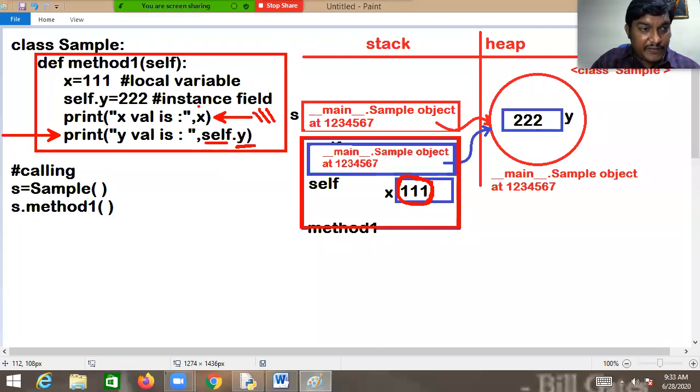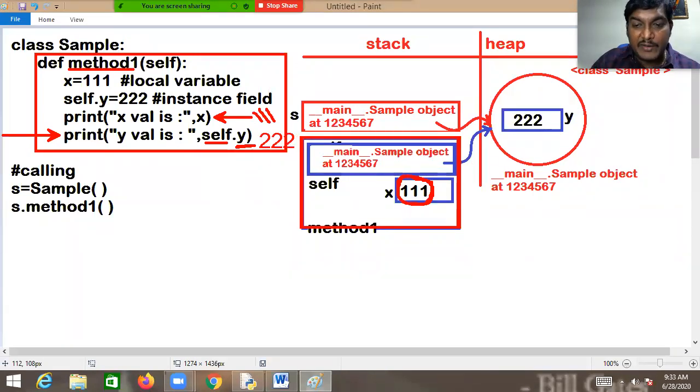Self of method 1, and self refers to the sample object. It goes directly to that object and ensures whether y is there or not. Then it gets the value of y, and you will get 222. This is exactly how the flow works.